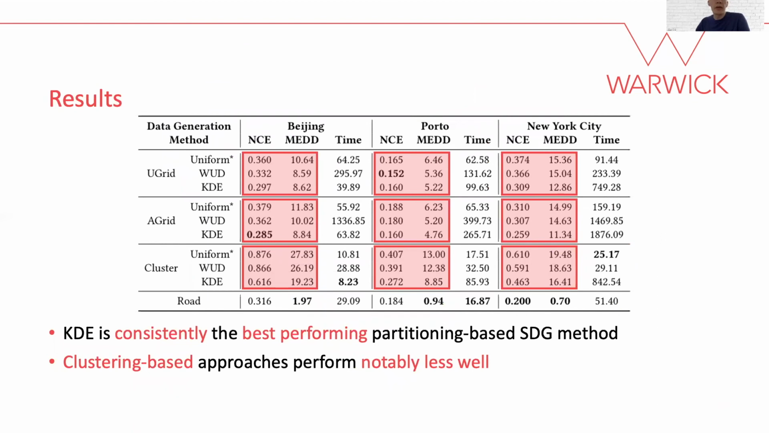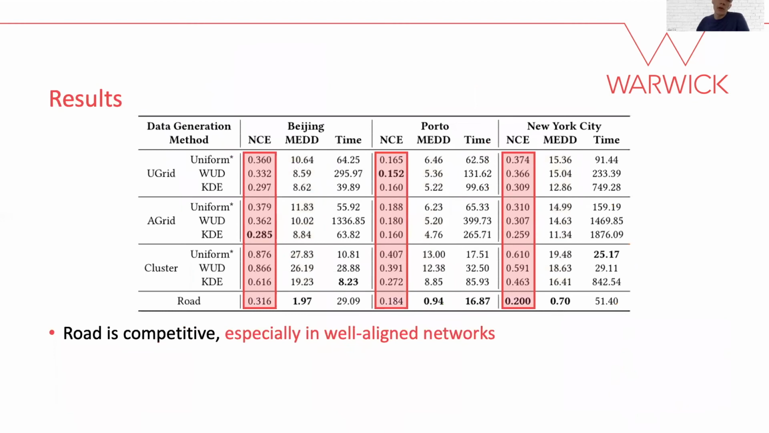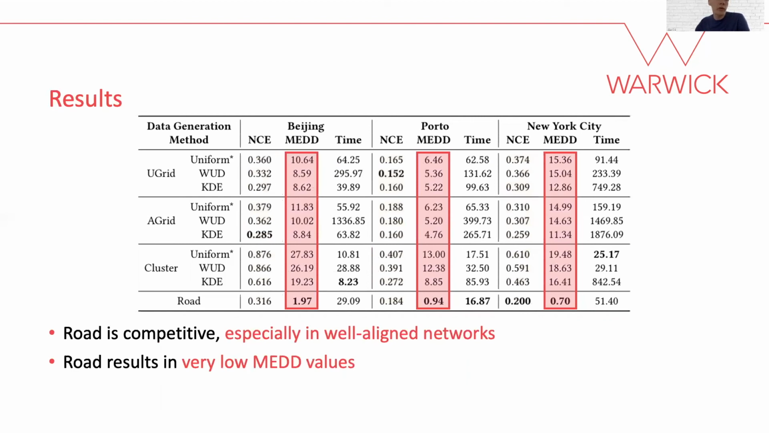Quantitatively, we see that using KDE is the best approach for generating synthetic data. As far as partitioning is concerned, grid-based approaches are better than cluster-based ones, although there is little difference between uniform and adaptive grids. When we consider the road network approach, we see that it is competitive and performs especially well in cities in which the data is well aligned with the road network. It also offers particularly low MEDD values, as one might expect.